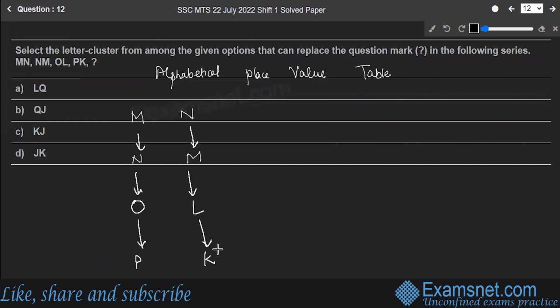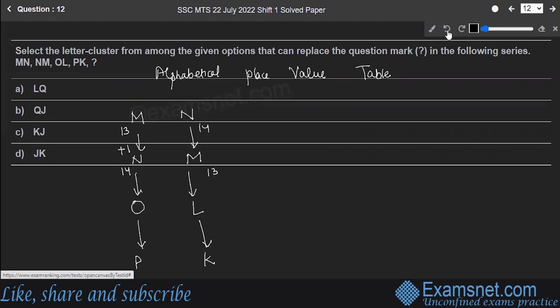First one, M. What is the place value of M? It is 13 and N is at 14. So N is at 14 and this is at 13. That means over here I did a +1 and over here I did a -1.